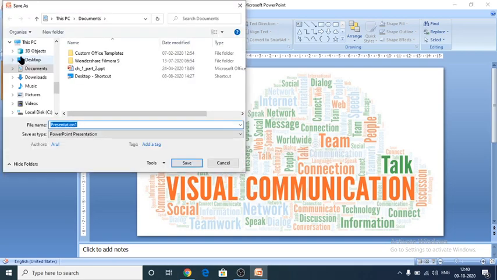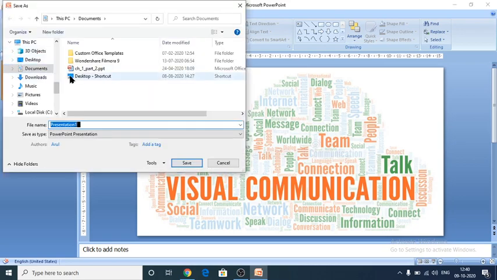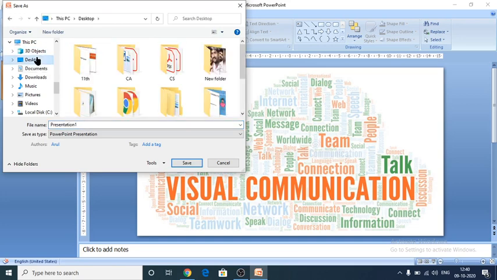See here, if you want to save this one, first go here, save will be there, click save and select any destination folder. I'm selecting desktop as my destination. After selecting the desktop as my destination, here you have to give a name.